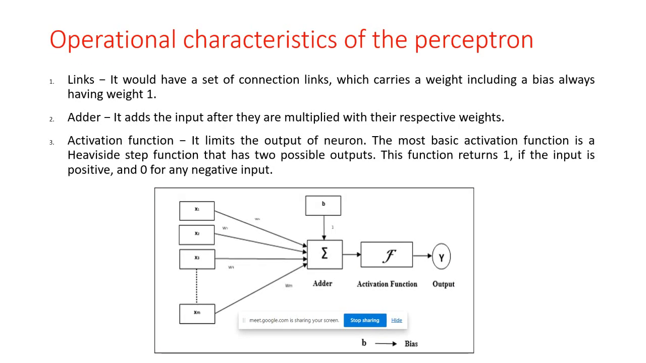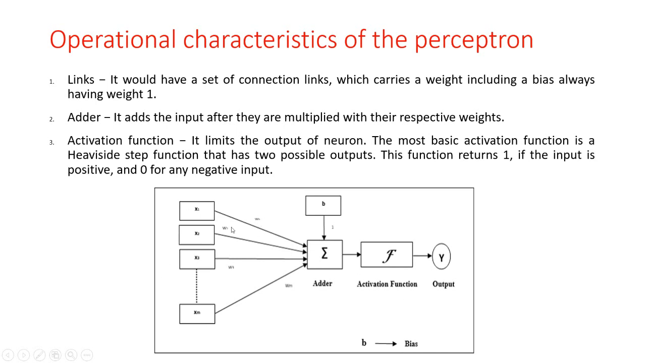The next is the operational characteristics of the perceptron. In a perceptron, the operations are links, adder, and activation function. These are the three operations used in a perceptron. This diagram consists of a single neuron with an arbitrary number of inputs along with adjustable weights, but the output of the neuron is 1 or 0 depending upon the threshold.